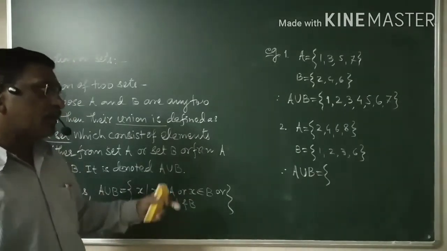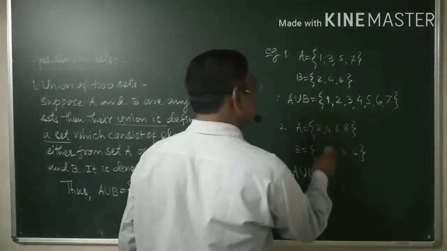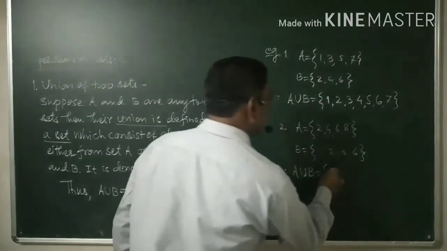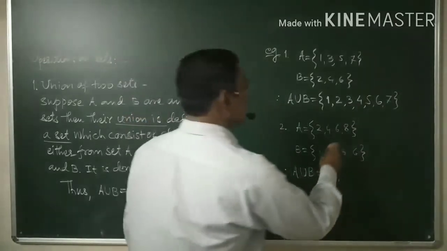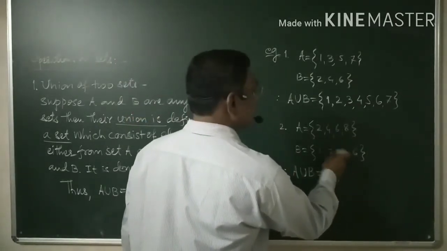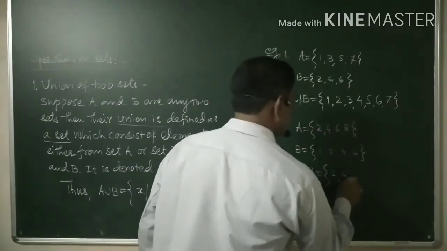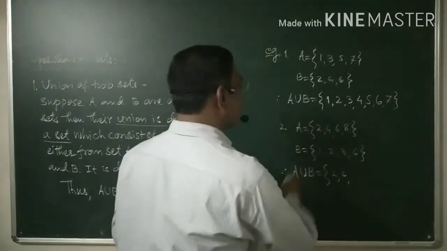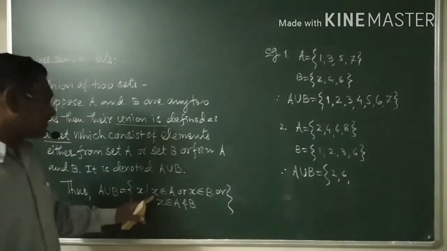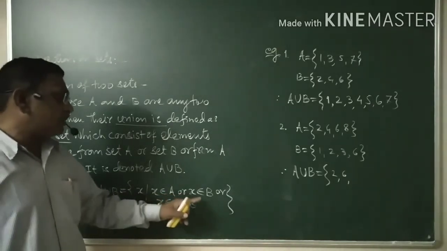Such types of common elements also have to be considered. This 2 is common here. Therefore, let me write first of all 2, which is common. Then 6 is common, right? 6 is here, 6 is here. Let me write 6. Then now let me go for this one: that x, either x belongs to A, or if it is not in A, then x belongs to B.